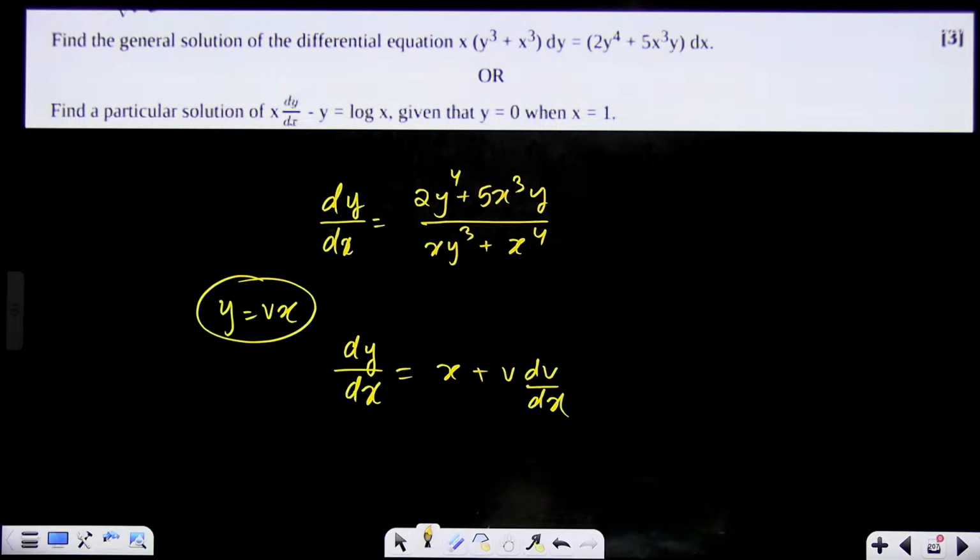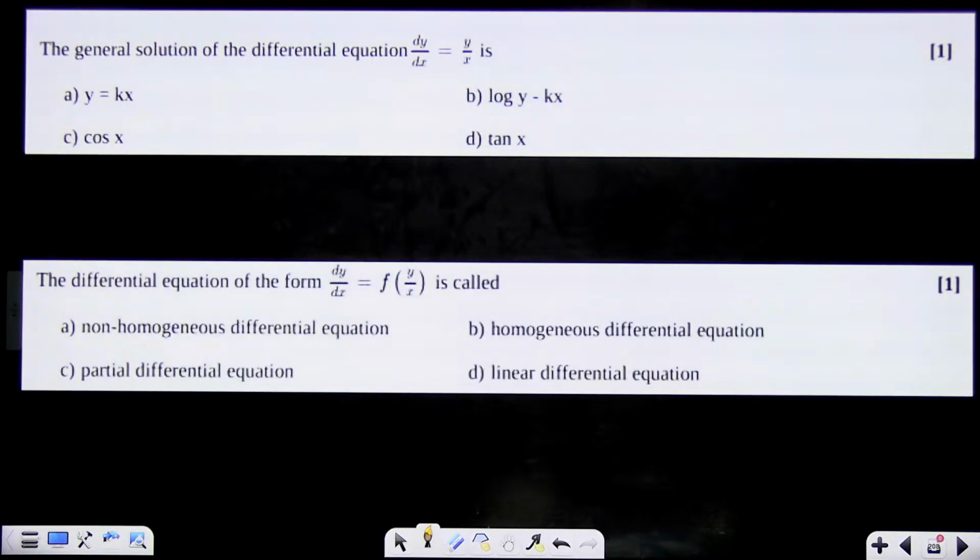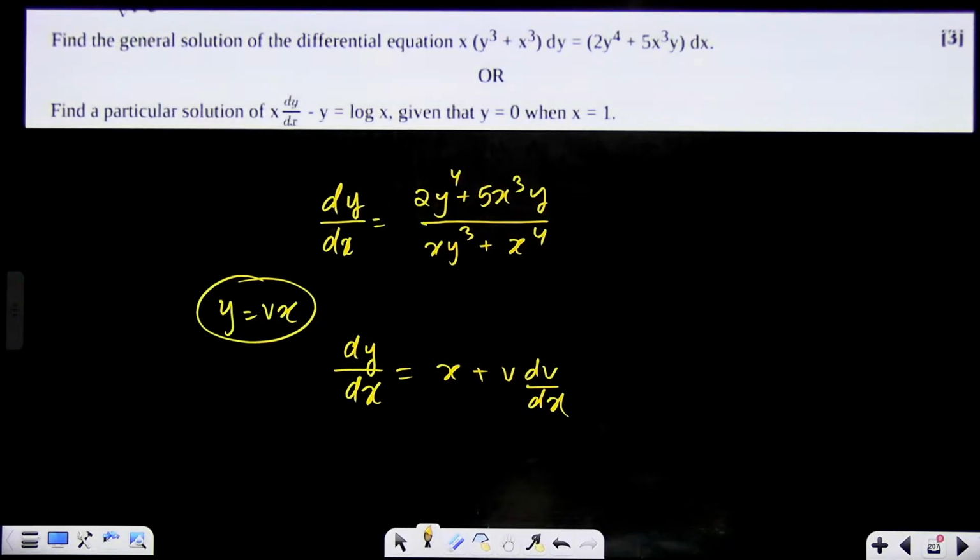And now after that you have to solve, so finally you'll get a linear differential equation, and that you can solve using the integrating factor. The other question: find the particular solution of x dy by dx minus y equal to log x.